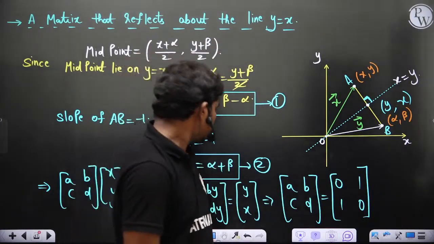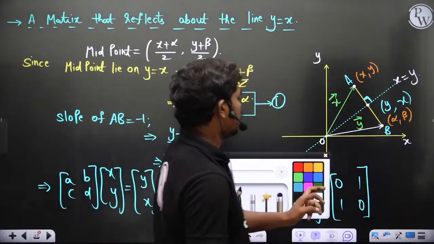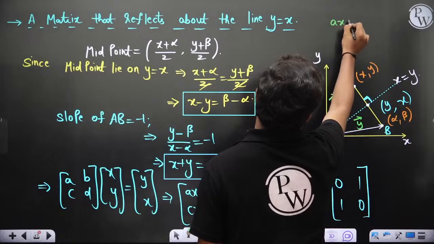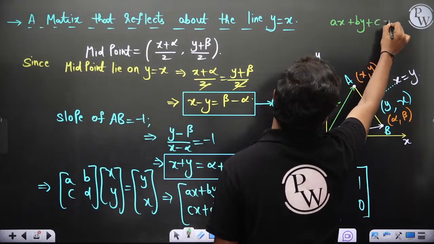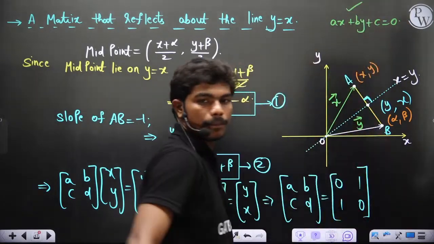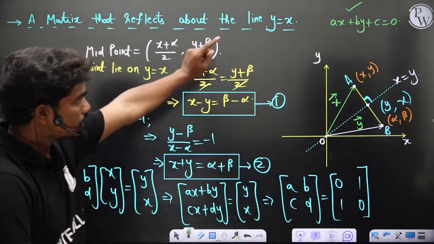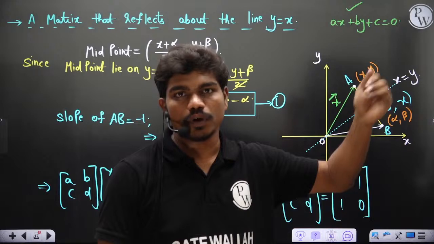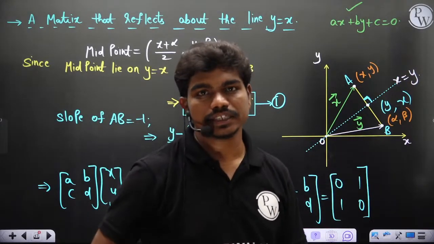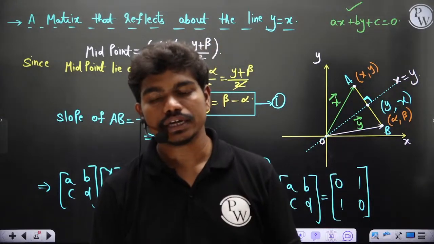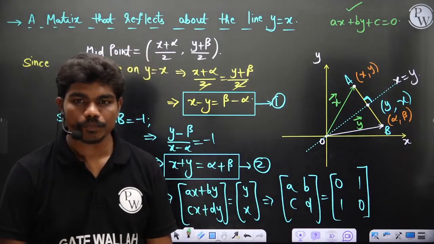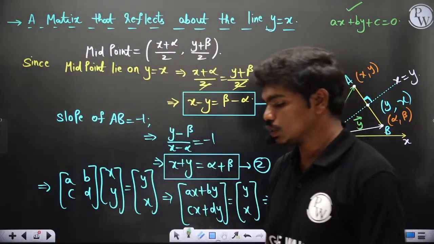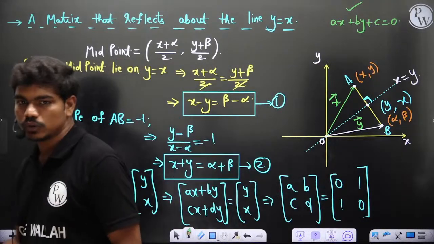Then I'll ask you one question. Basically, do you know, if I ask you ax plus by plus c equal to 0, what is the slope of this line? You know, it's a linear equation. Basically, if you plot it on a 2D plane, you'll get a straight line. What is the slope of that line actually? Ax plus by plus c equal to 0. If you plot it as a straight line, what is the slope you'll get? Fast. What is the slope of that line?